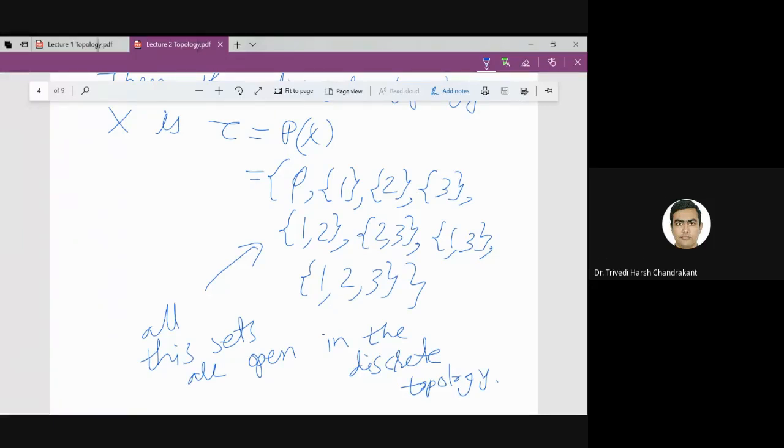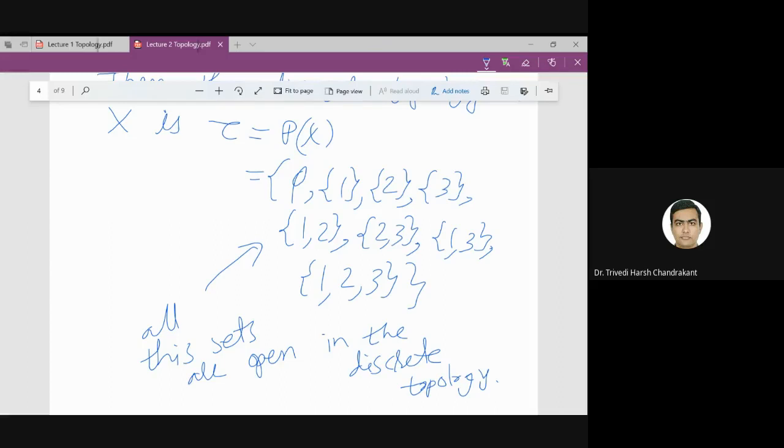Right, so basically what is the open set? Open set is nothing but the elements of tau. What are the open sets? Open sets are all the elements of tau by the definition. So which particular subcollection are we considering of the power set of X?